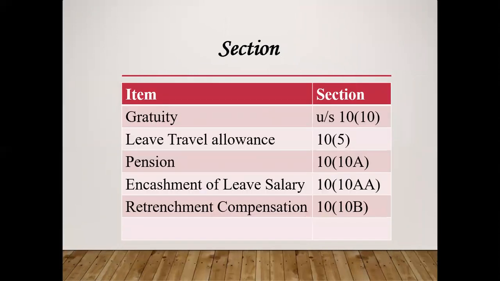Now, very important, we have some sections. Gratuity, it will be under section 10(10). Leave travel allowance under section 10(5). Pension under section 10 subsection 10A. Encashment of leave salary will be section 10 subsection 10 double A. Retrenchment compensation under section 10 subsection 10B. This is very important. You have to study this.